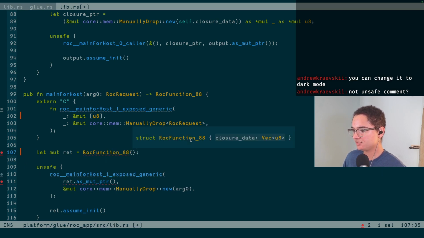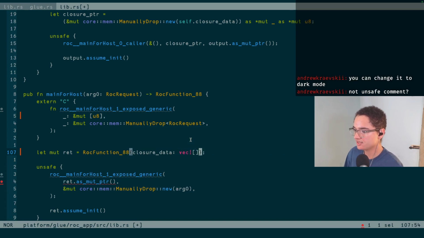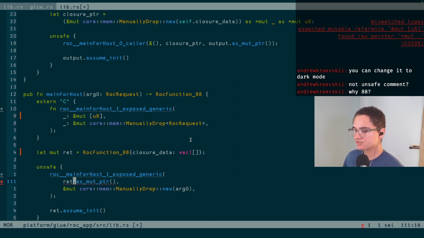Roc function 88 with closure data, which for now we'll just make empty, but that's going to actually change because we're going to want it to have a specific size, but that's okay. No big deal there.